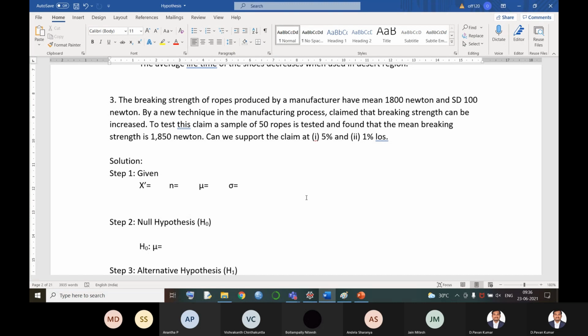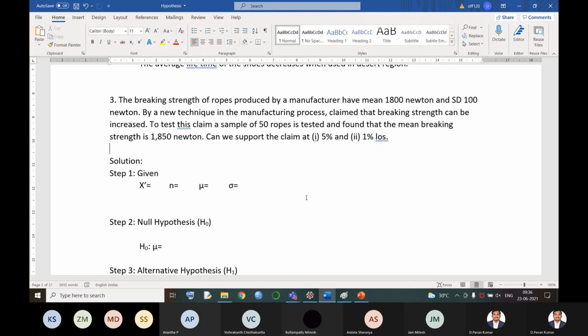To test this claim, a sample of 50 ropes is tested and found that the mean breaking strength is 1850 Newton. Can we support the claim at 5% and 1% level of significance? So, what is the situation here? What are they asking us to find out? First thing I told you: to make yourself comfortable, first see how many values are given in the problem. So we were given 4 values over here: 1800 Newton, 100 Newton, 1850 Newton, and 50 ropes.